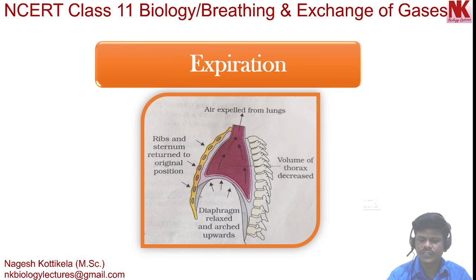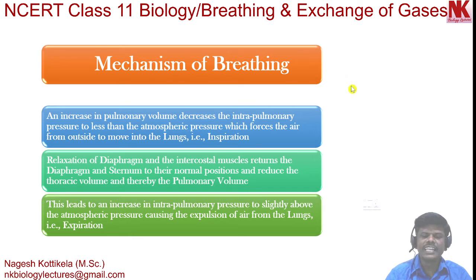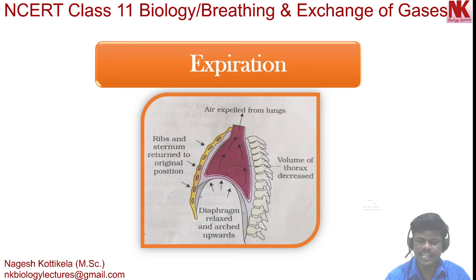So because of this, an increase in intrapulmonary pressure occurs. Because of the increase in the intrapulmonary pressure above the atmospheric pressure, that causes the expulsion of air from the lungs to outside the body. That is called expiration. You can see in the diagram, the air is expelled from the lungs because there is a high pressure inside the thoracic cavity.